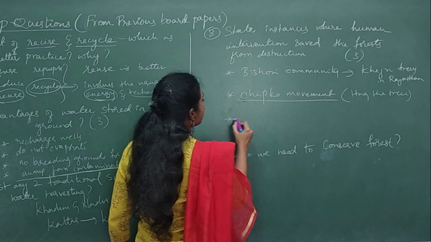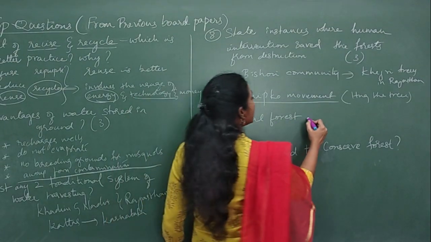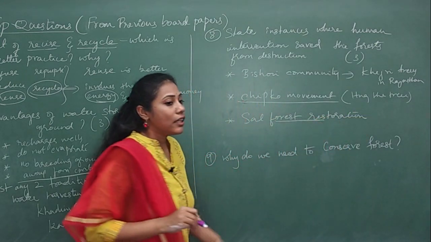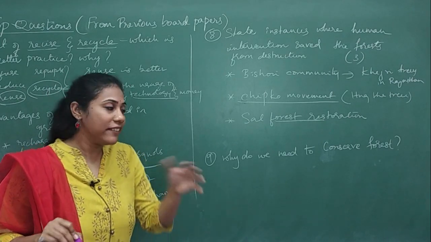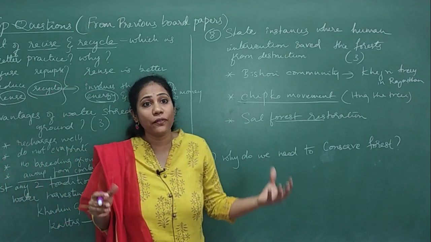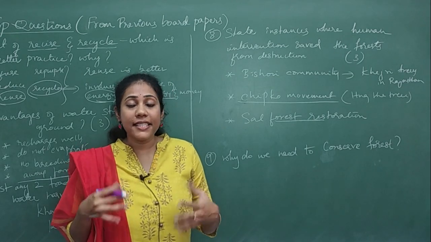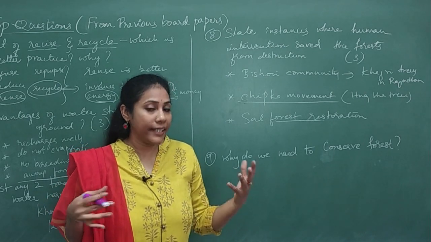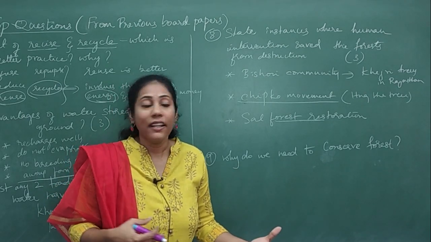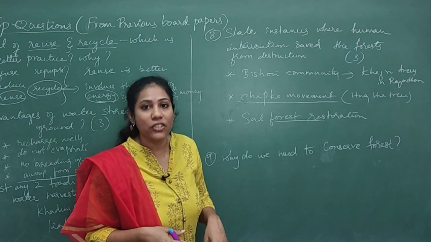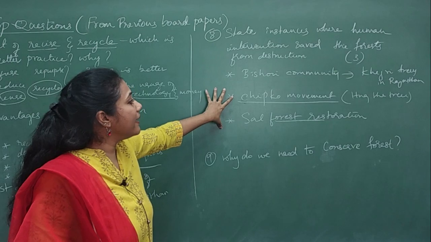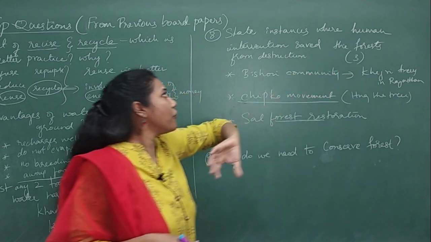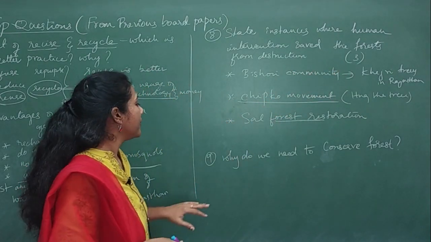And the third one is Sal forest restoration. You know, the government has actually failed to revive the Sal forest, where the local people and one person called A.K. Banerjee started cultivating more trees in the forest. They have improved around 1,200 hectares of forest, right? So that one instance also you can mention there, right? So these are the three main instances where the local people participated in saving the forest from destruction. Clear? Fine. Next question.